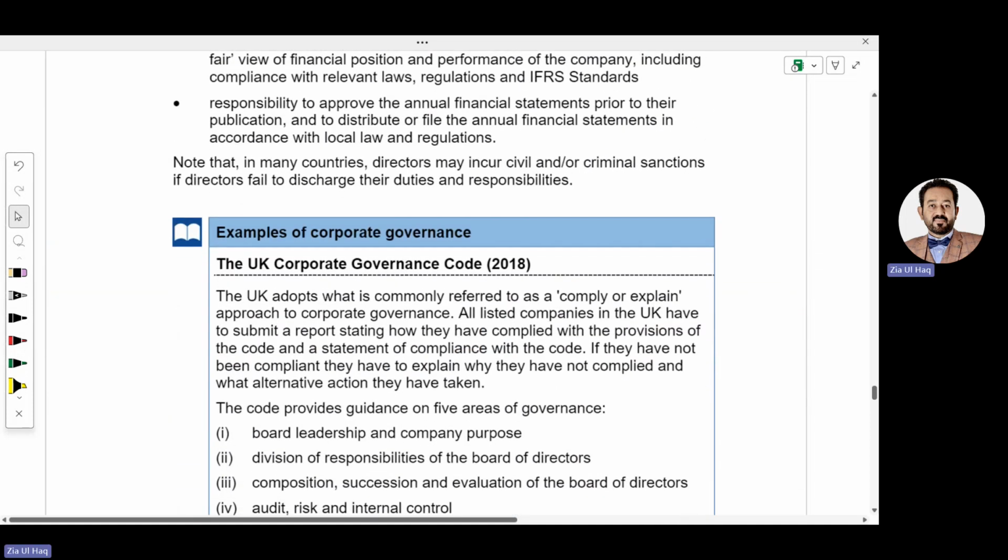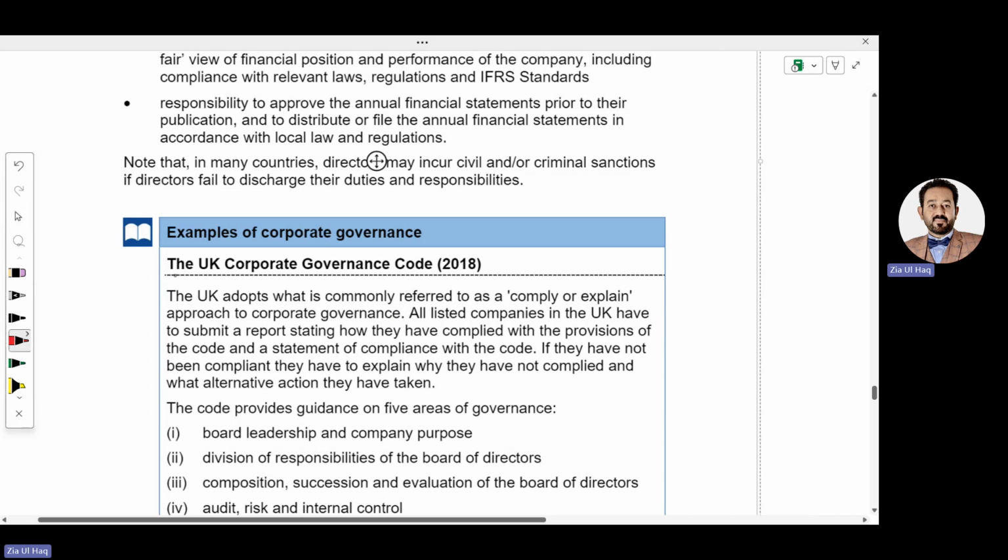Who defines corporate governance? The stock exchange. And the UK Stock Exchange corporate governance codes are the UK Corporate Governance Code of 2018. The companies in the UK have to follow the UK Stock Exchange codes, which are named the UK Corporate Governance Code.